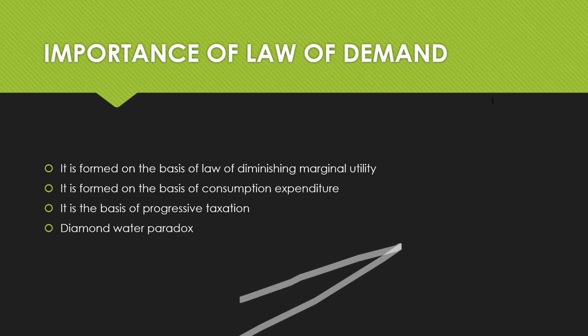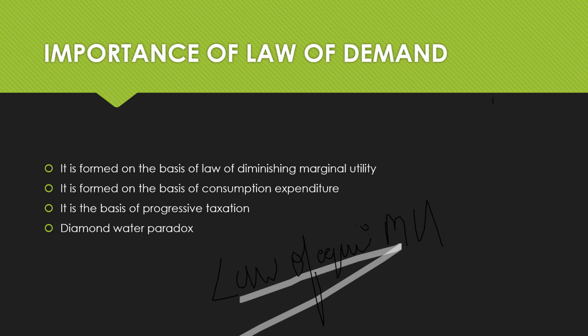We're talking of the law of equi-marginal utility. Okay, this is the law that I just said.